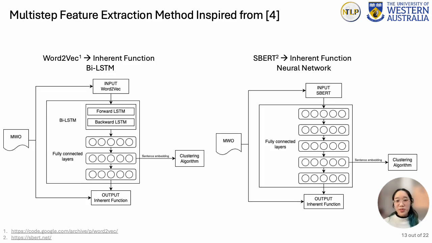The method we use to create sentence embeddings takes inspiration from a previous work that trains a convolutional neural network with a semantic embedding as the input and a statistical representation of the sentence as the output. The hidden layer was taken as the new sentence embedding. For our experiments, we have two new embedding methods. For both, instead of a statistical representation as the output, our models were trying to classify the maintenance work orders by inherent function.